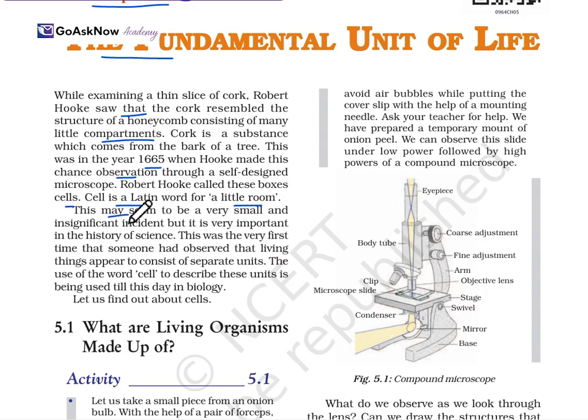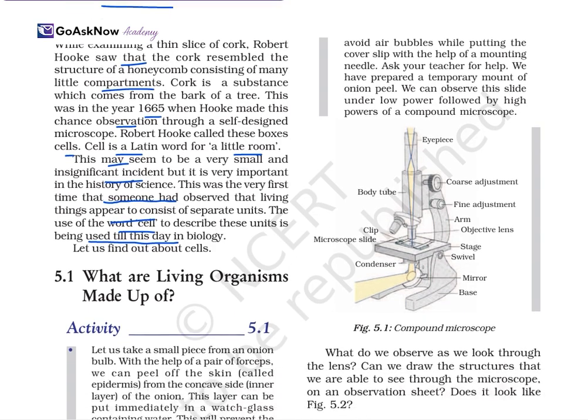This may seem a very small and insignificant incident, but it is very important in the history of science. This was the very first time that someone had observed that living things may consist of separate units. What he observed is that a living thing is made of separate units, and he used the word cell to describe the unit, which is still used today in biology. Let us find out more about the cell.